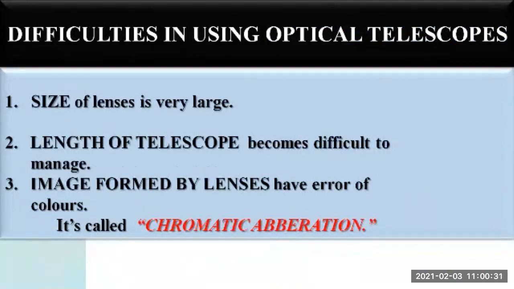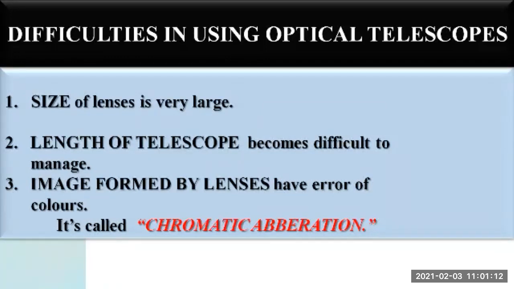What are the difficulties? The first one is that the size of the lens is very large. Large lenses are used so as to gather more light. The maximum amount of light can be collected with the help of large lenses, but it is very difficult to make these large lenses, and it is very difficult to carry these heavy lenses. And we cannot get a clear image as well if the size of the lens is large. So this is the first difficulty in using the optical telescope.